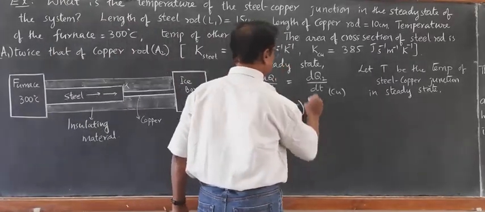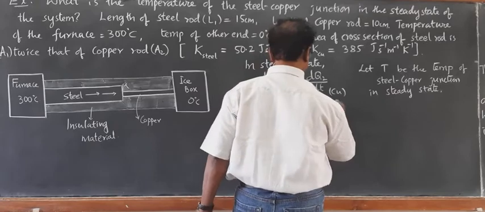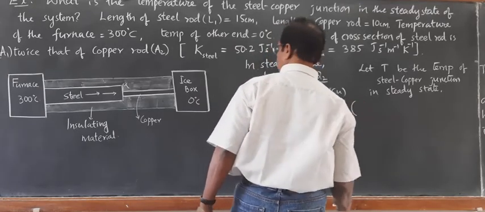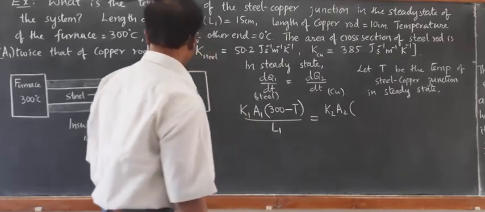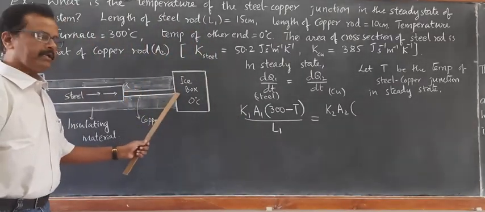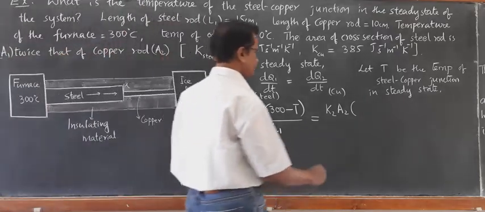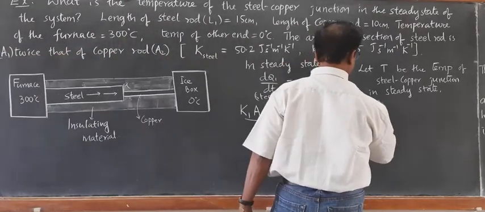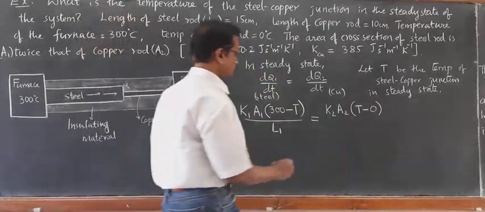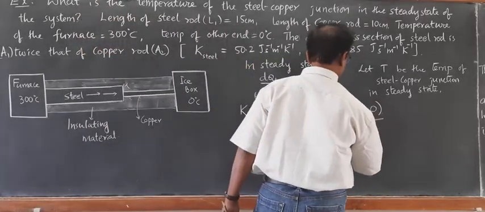This should be equal to dQ2 by dt, which is K2 A2 into, you see, T will be at the higher end and 0 will be at the lower end. So we write T minus 0. This is the temperature difference across the copper rod, divided by L2.